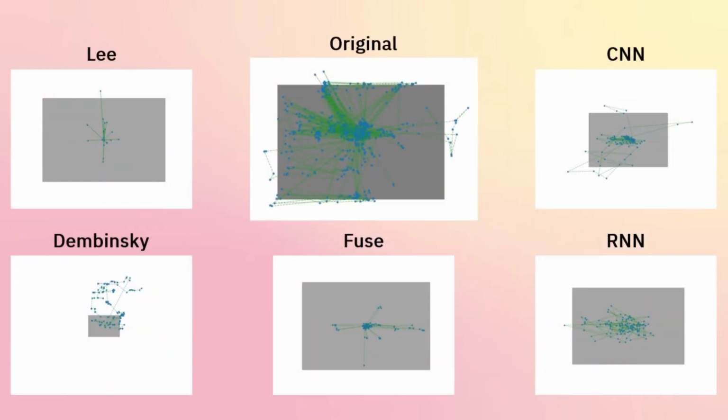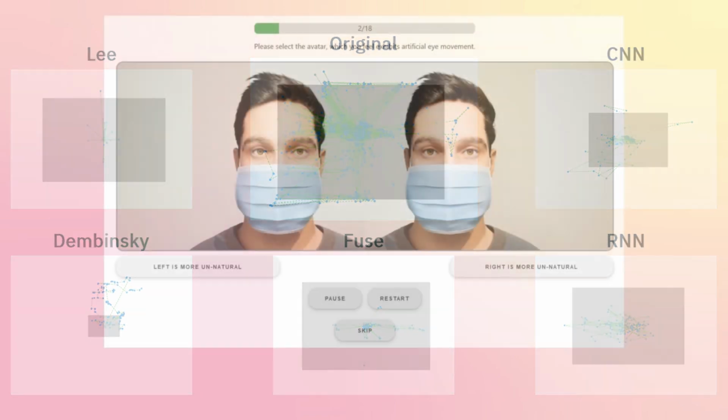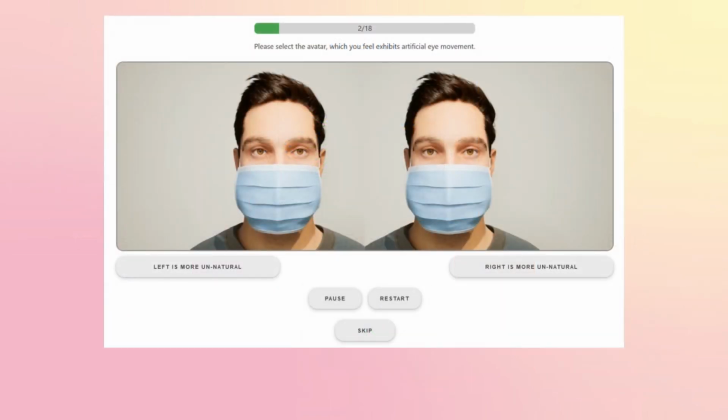Comparing the generated data to the ground truth dataset, the gaze maps created by the machine learning models look more reasonable. We focused on several descriptive metrics, such as fixation duration, saccade magnitude, and saccade direction. To evaluate the naturalness of the generated gazes, we set up a user study, where we let participants compare 2 avatars side by side. We exclude the Dembinski model due to its bad performance.